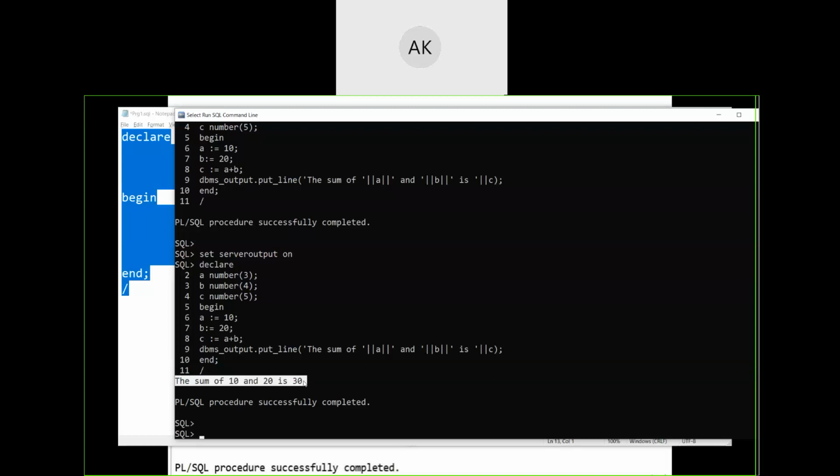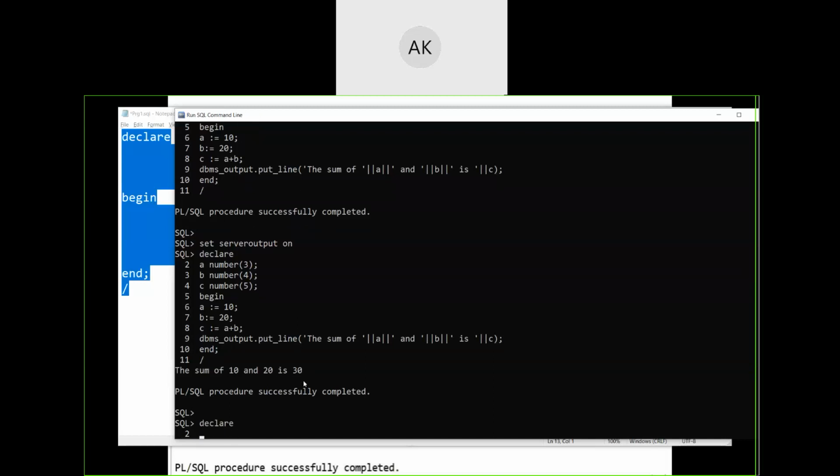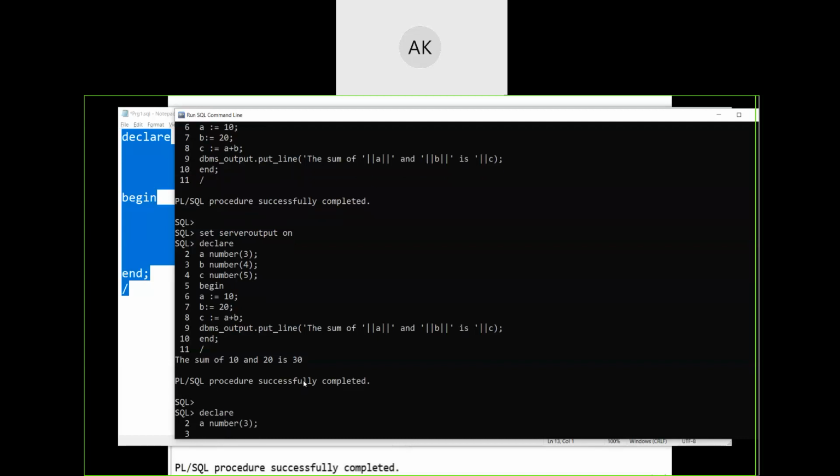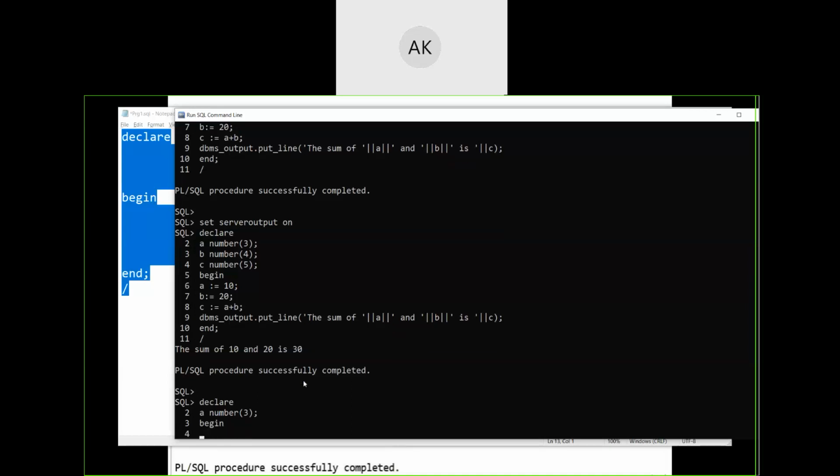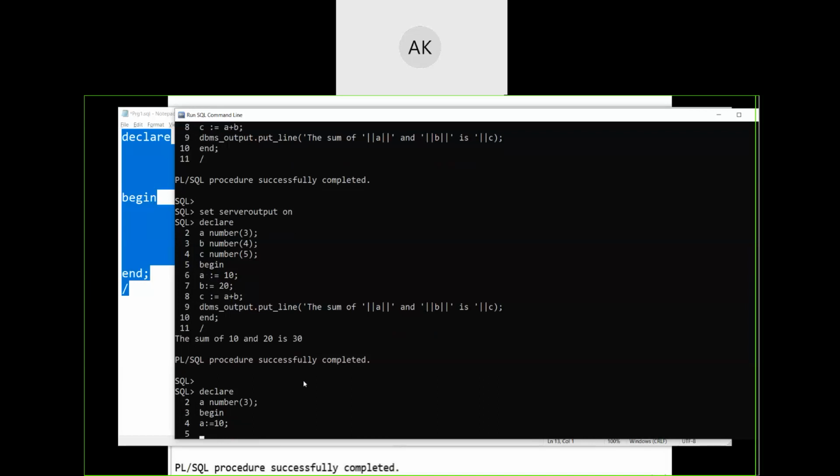Okay, I have got one more choice. I can start typing the program here itself. Declare a, let us say, number of, let us say, 3. Begin. Let us initialize some value into it, just a dummy program, just to show that we can type the program directly here itself.